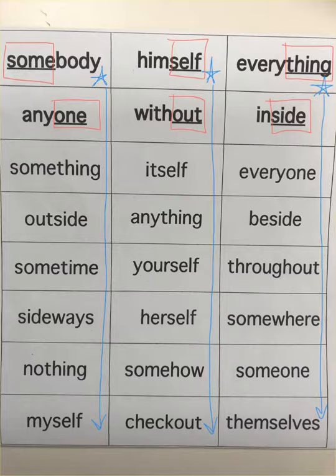I'm looking through your list and I'm not really seeing any words that you might have difficulty with meaning. So we're going to go ahead and grab our scissors and start our sorting. If you have a word that you're not sure of, please raise your hand and a teacher can come around to help you figure out the meaning of that word. All right, let's get started. Happy sorting.